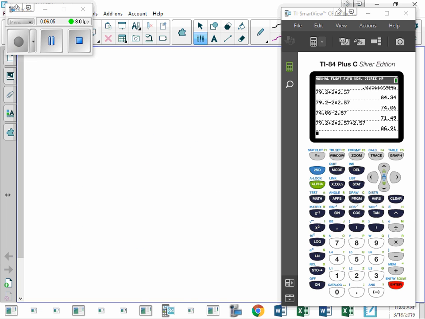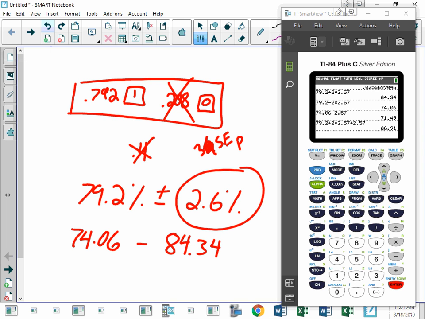Using your knowledge of the normal curve, we can calculate a confidence interval of any percentage we want. So if I wanted to do a 98%, I go to my z-score table, and I look up 0.98, which is 2.32. So I multiply this by 2.32, and I add and subtract it to 79.2. So 79.2 plus 2.32 times 2.6. And then I do the same thing, but I change it to a minus.